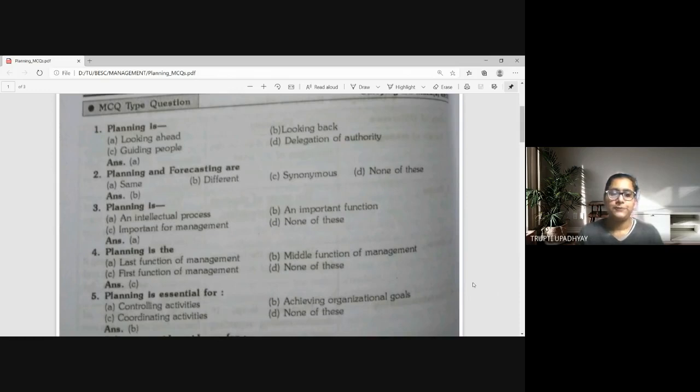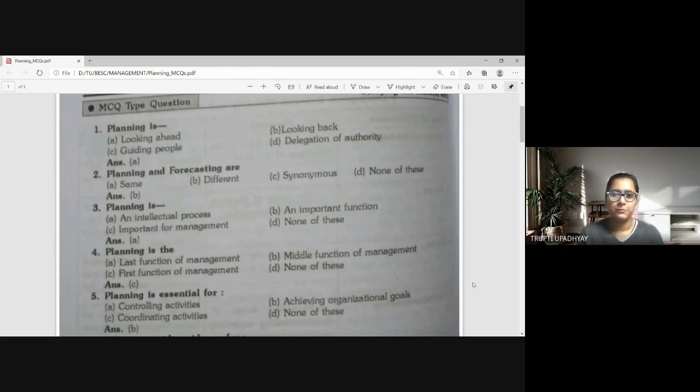Planning, next question. Planning is the last function of management. Planning is the middle function of management. First function of management. None of these. This is the easiest question, people. You cannot be wrong over here. Planning is the first function of management. We learned the acronym, right?